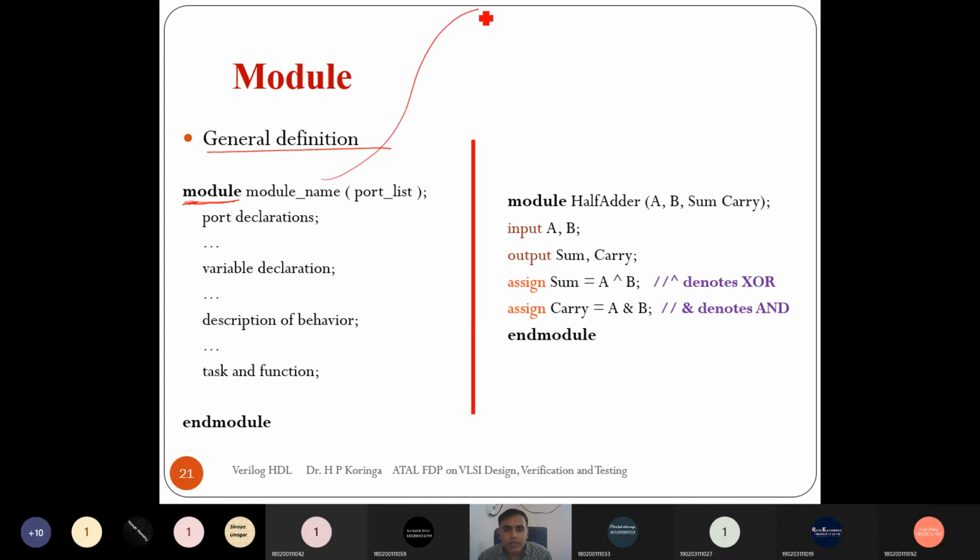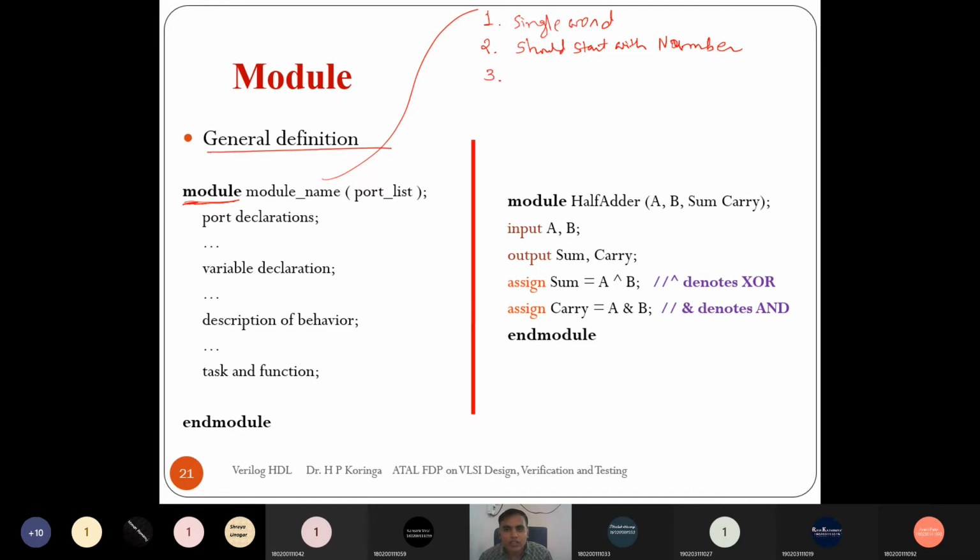So here you have to remember again when you provide the module name, as I explained yesterday, the module name must be in a single word. The second thing is, it should not start with any number.